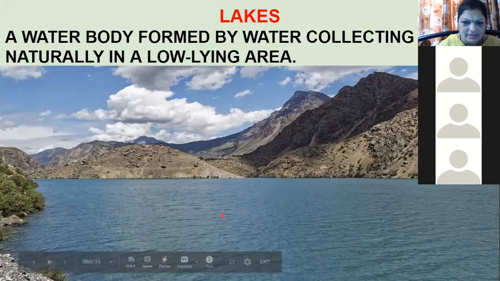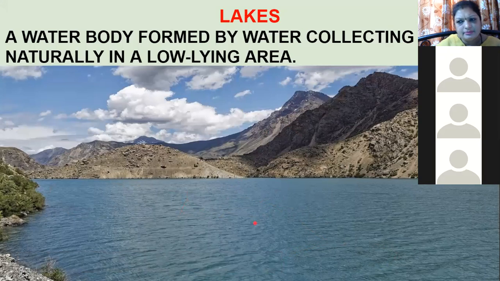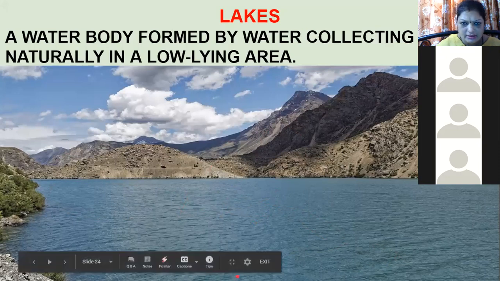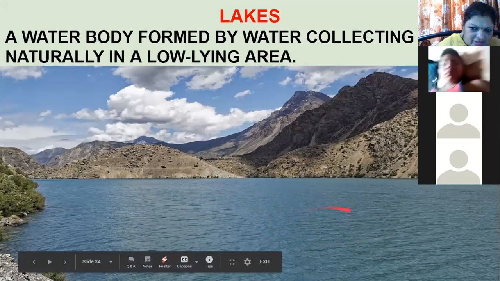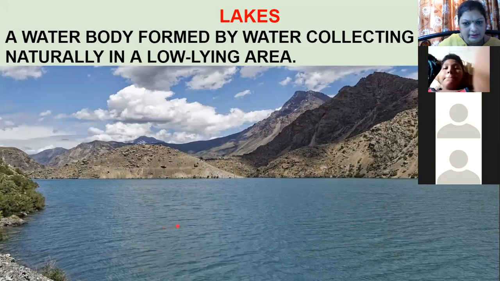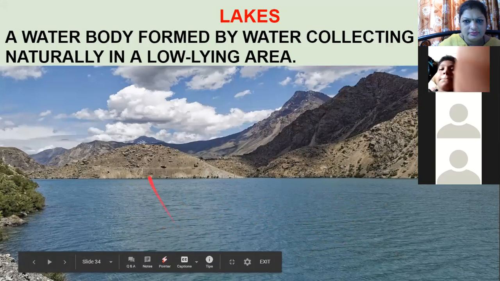Similarly here also you can see a collection of water because of the rain. The rain falls and the water gets collected. This water body which is formed because of natural rains in a low-lying area is called a lake.